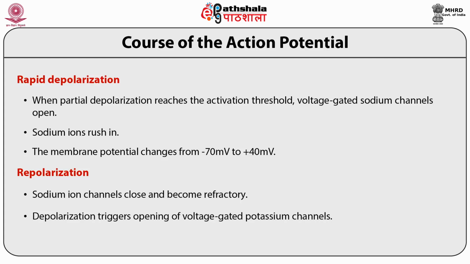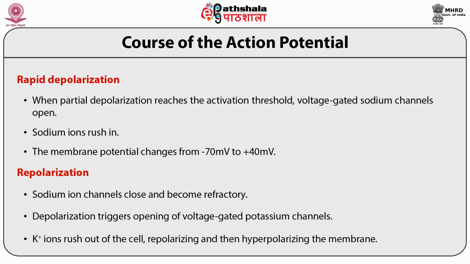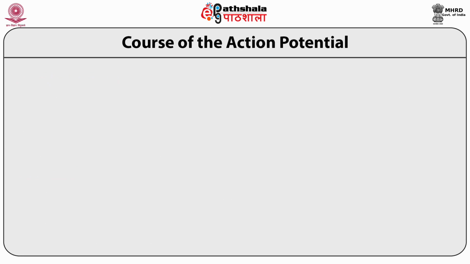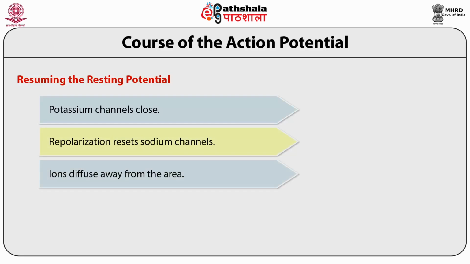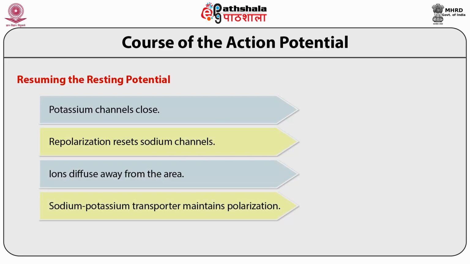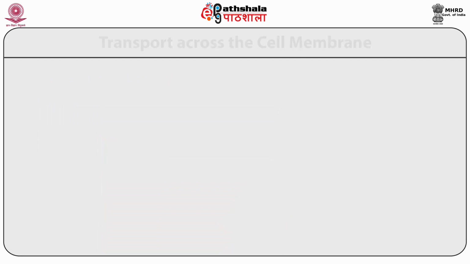Refractory means they become inactivated, so another impulse cannot initiate an action potential. Depolarization triggers the opening of voltage-gated potassium channels. When these channels are open, potassium ions rush out of the cell, repolarizing and then hyperpolarizing the membrane. After hyperpolarization, the resting state resumes. At that time, potassium channels close, repolarization resets the sodium channels, ions diffuse away from the area, and the sodium-potassium transporter maintains polarization. The membrane is now ready to fire again.